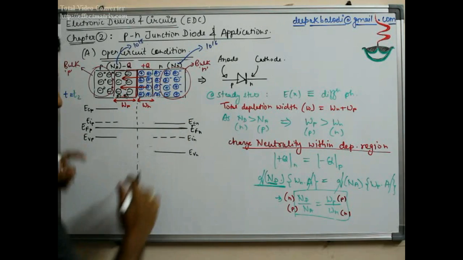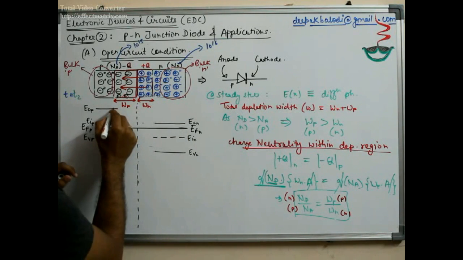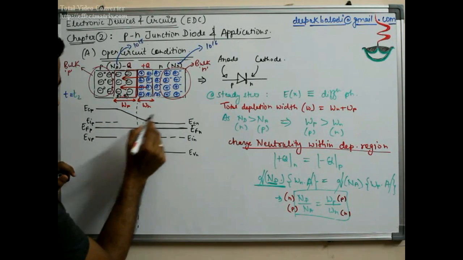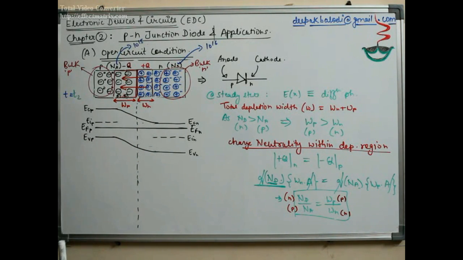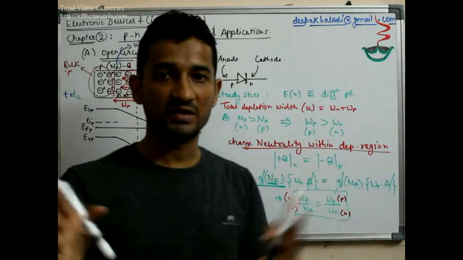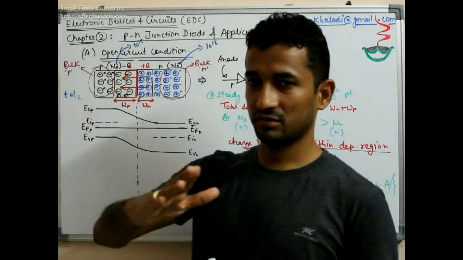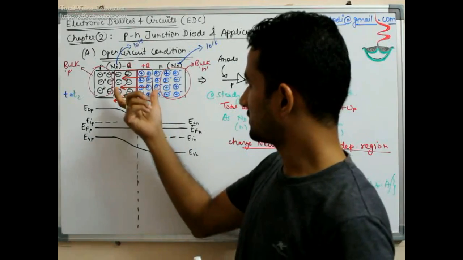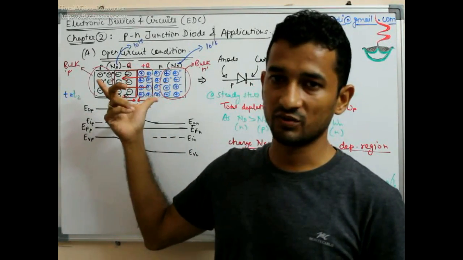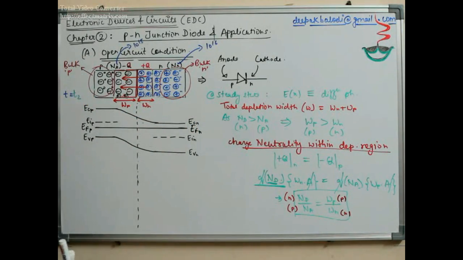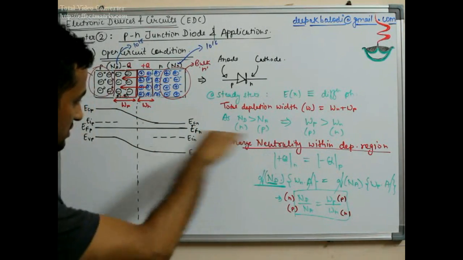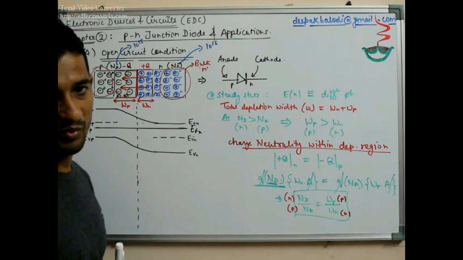The bulk portion is intact, but closer to the depletion region, this phenomenon is happening. I have very clearly told you that I have widened the depletion region too much to make this diagram very clear to you. Otherwise, this depletion region is not this much, up to the scale. So this band bending actually happens in order to align the Fermi levels on both sides.